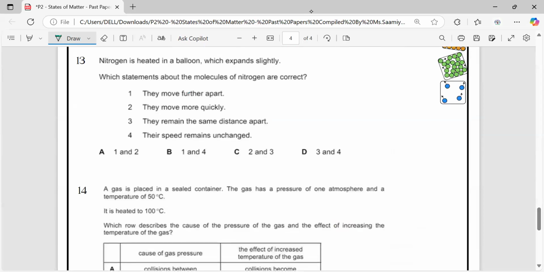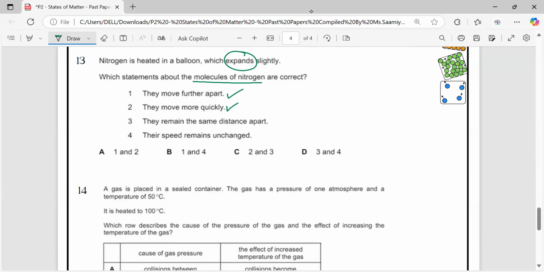13. Nitrogen is heated in a balloon which expands slightly. Which statements about the molecules of nitrogen are correct? It expands, right? It increases in size. The particles move far apart. So they move further apart? Yes. They move more quickly?